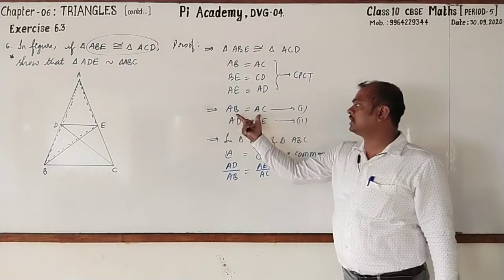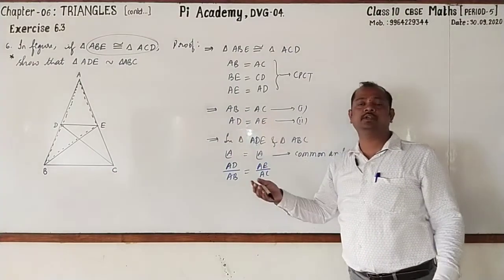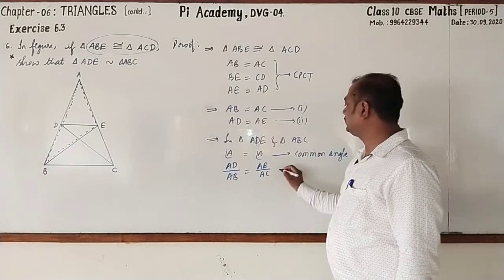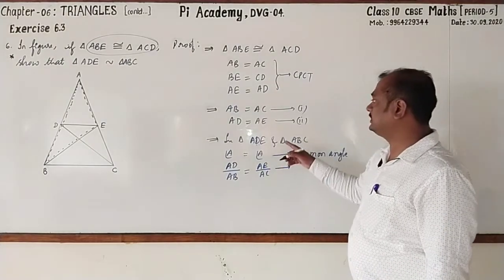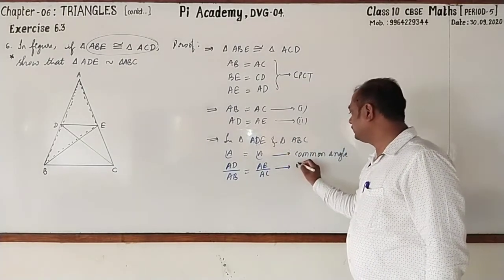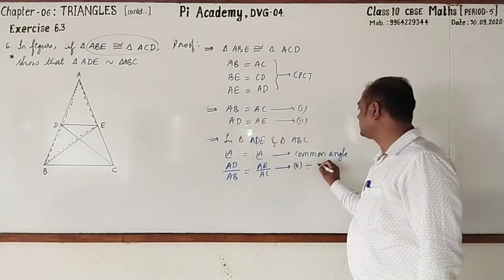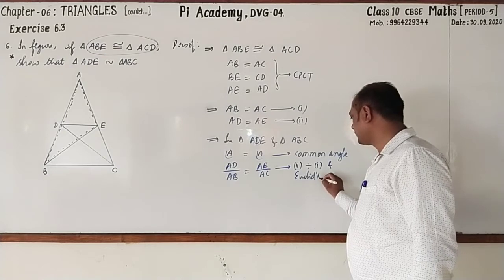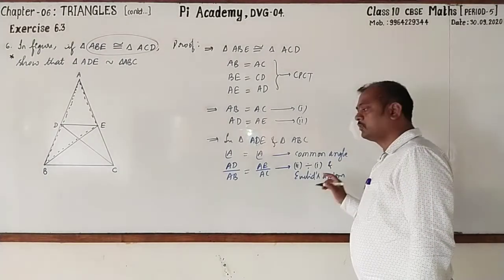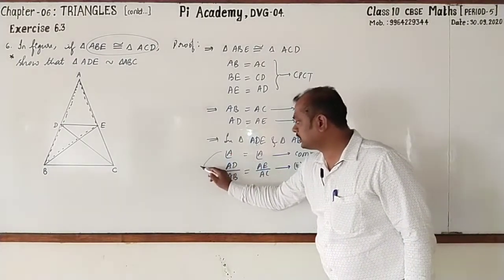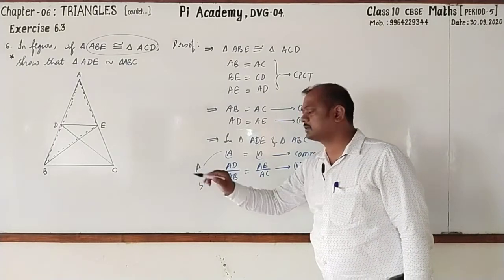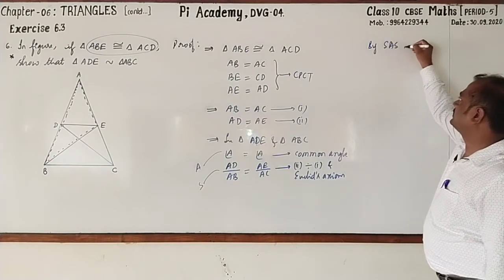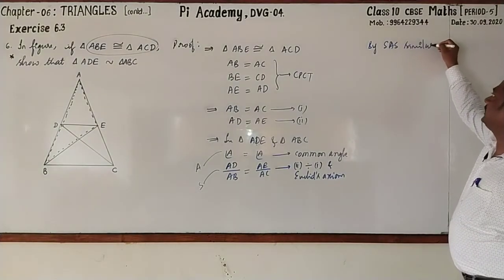These are equals and these two are also equal. If equals are divided by equals, then the remainders will also be equal according to Euclid's axiom. Here statement 2 is divided by statement 1 and Euclid's axiom. Followed? Look, these are angles and these are sides, so by SAS similarity criterion.